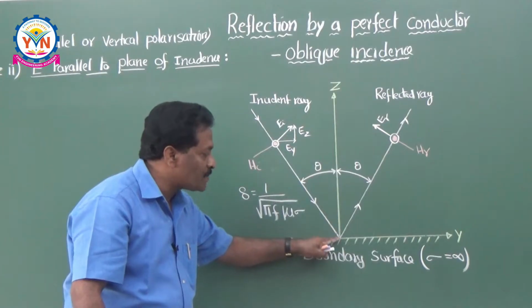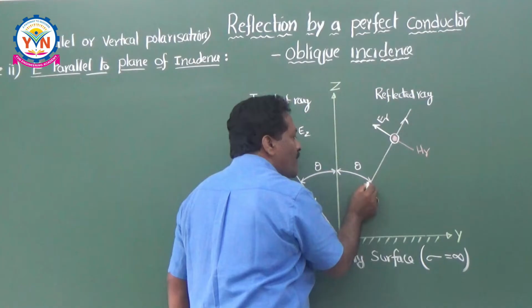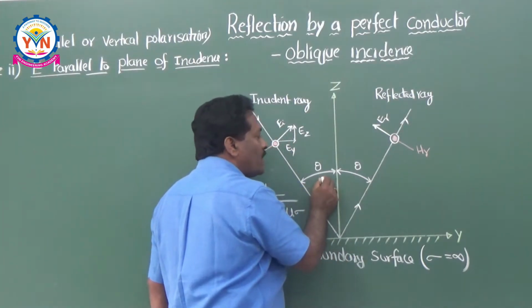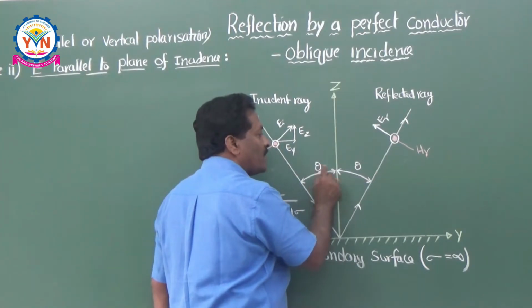The only option is that it is reflected in this direction with the same angle of incidence. So here the angle of incidence and angle of reflection are the same, equal to theta.